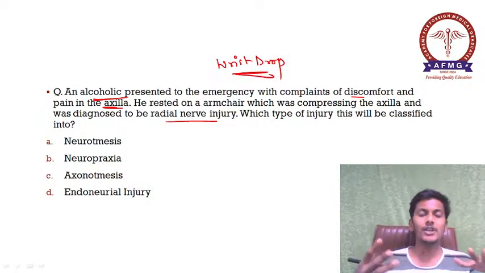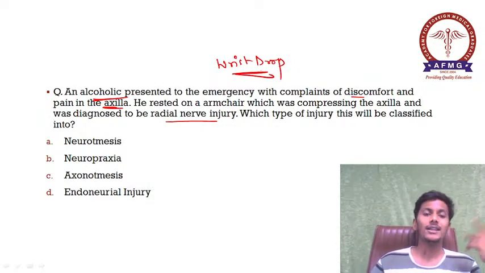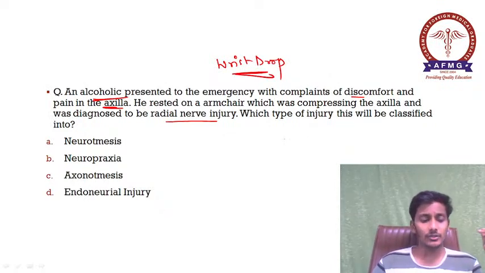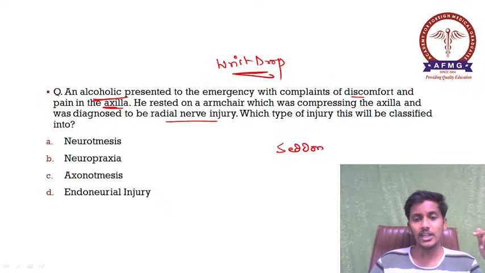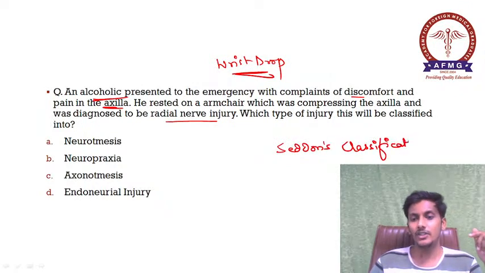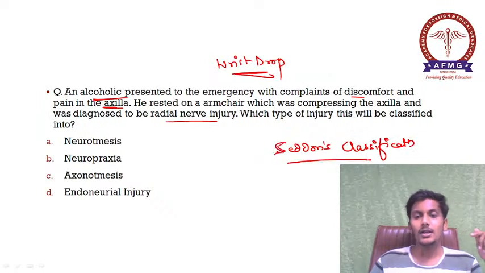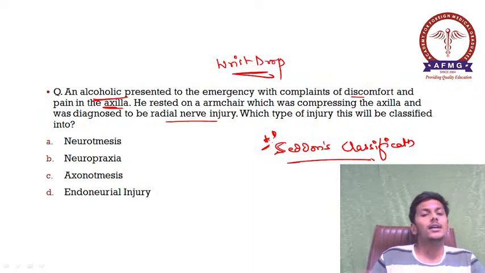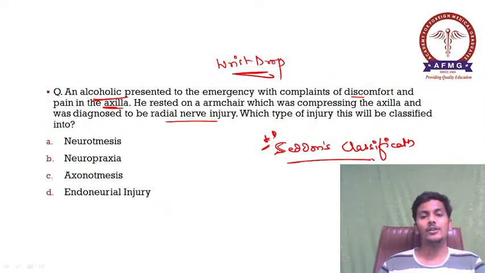So what have they asked now? They have asked what is this type of nerve injury? So they have asked you about the Seddon's classification of nerve injury. Please remember, they have asked you about the Seddon's classification of nerve injury. As we all know, it is an important one. This is very important to be remembered from orthopedics. So please remember this. Here, what have they already told us?